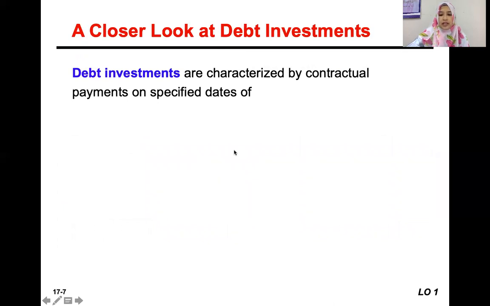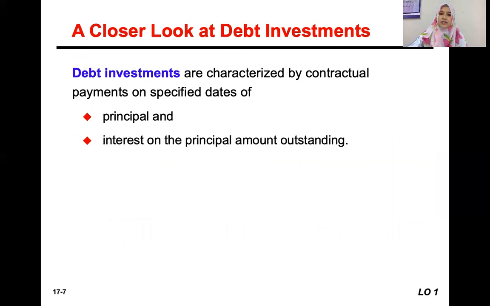Okay, let's look closely at the debt investment. Debt investments are basically characterized by contractual payments on specified dates of the principal amount as well as interest on the principal amount outstanding, as you understand about the bond.